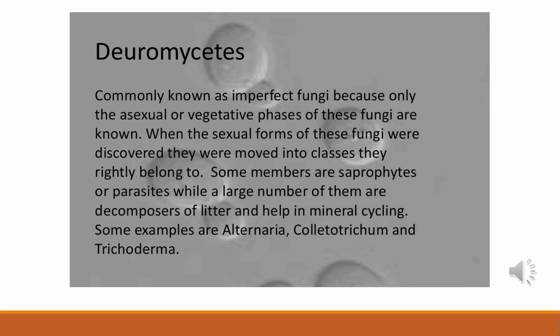Once perfect stages of members of Deuteromycetes were discovered, they were often moved to Ascomycetes or Basidiomycetes. The Deuteromycetes reproduce only by asexual spores, and these are known as conidia. Now you all remember conidia are exogenously forming spores. The mycelium is septate and branched. Some members are saprophytes or parasites, while a large number of them are decomposers of litter and help in mineral cycling. Examples are Alternaria and Trichoderma.